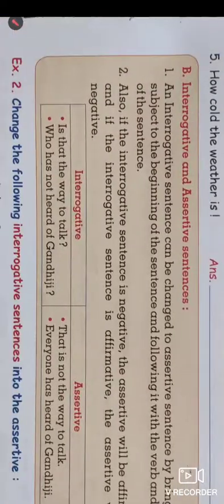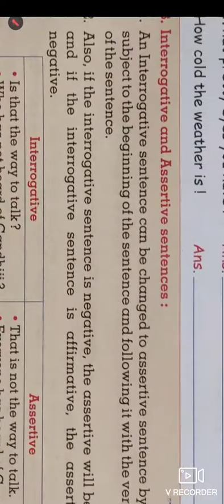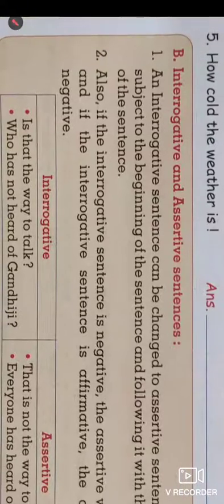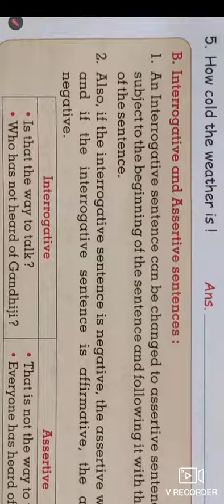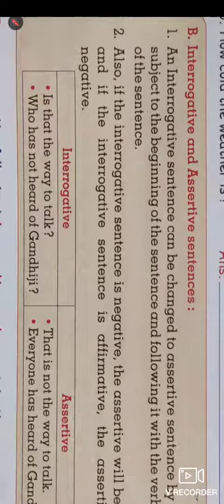Now look at the second point of these lessons, that is transforming sentences from interrogative to assertive sentence. Now we have to follow some rules while changing the sentence from interrogative to assertive sentence.